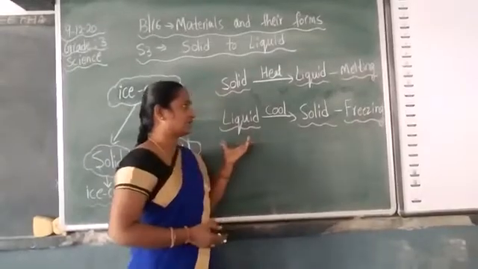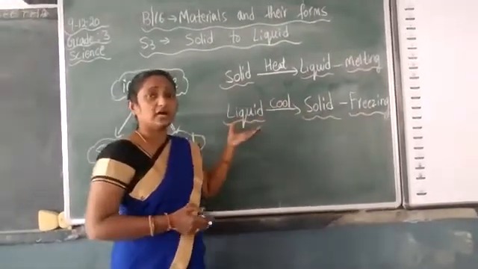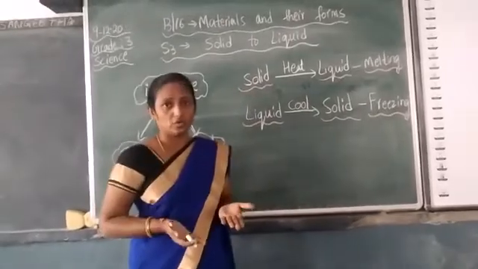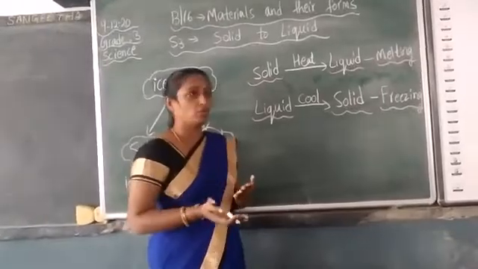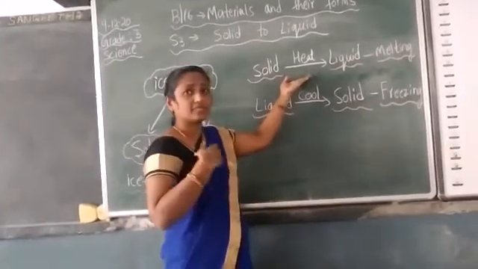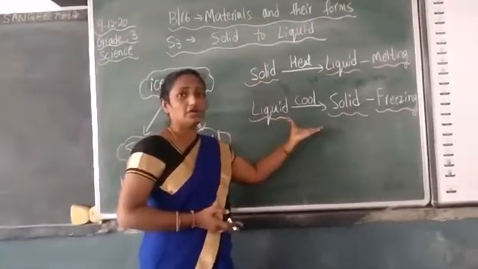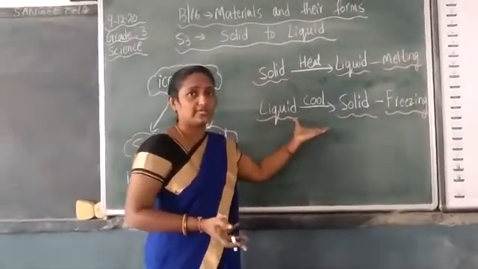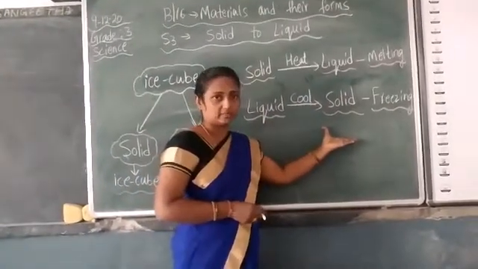So this process is the freezing process. Here you are giving more coolness compared to the room temperature. Here you were applying the heat of the room temperature, and here you are giving coolness to the liquid substance, then it changes into solid substance.